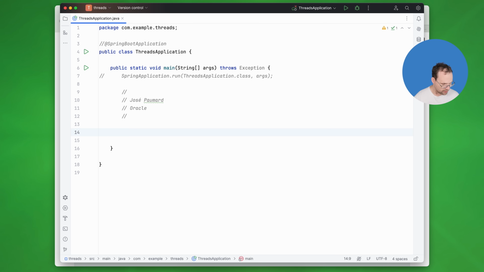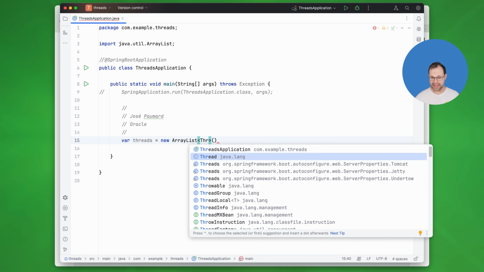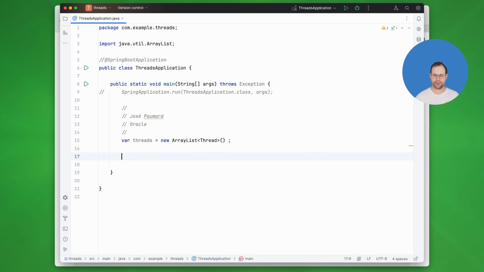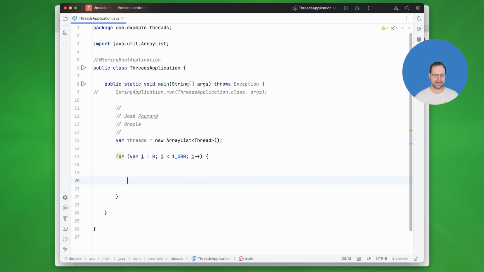Okay, so let's dive right into this. We're going to build an application that launches a bunch of threads. Var threads, Java lang thread. I'm just creating regular Java lang threads, okay? And I'm going to create 1,000 of them. So for var i is 0, i is less than 1,000. I'm going to create the threads and add them to this collection.